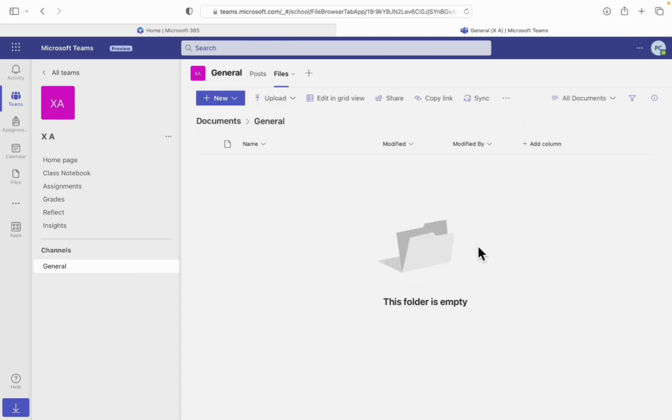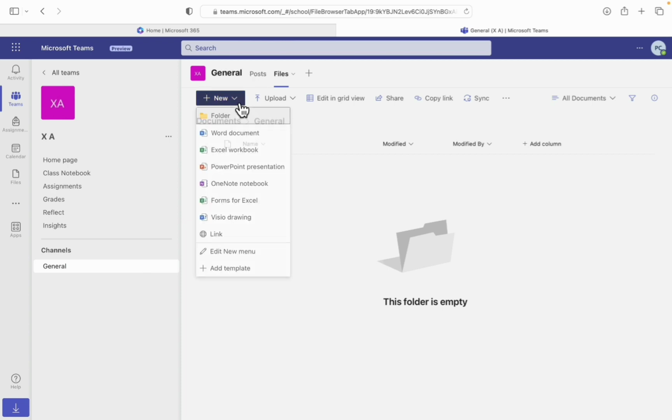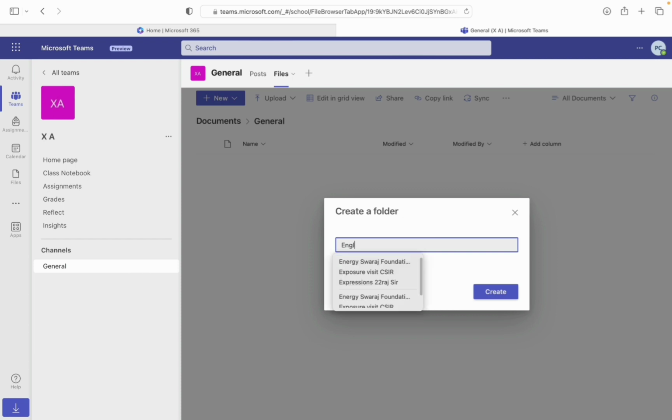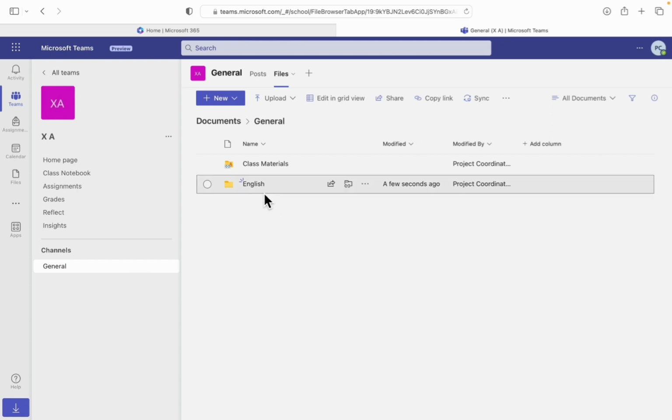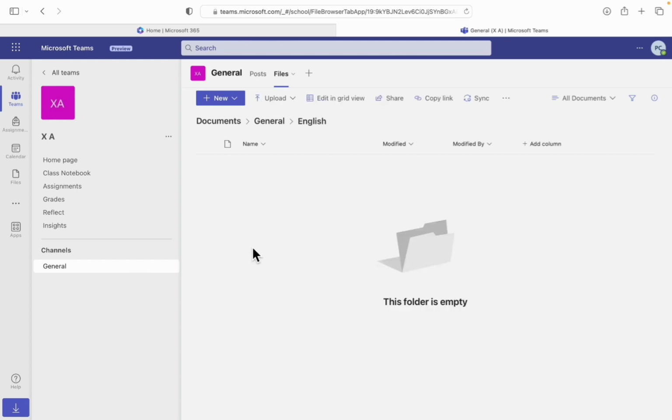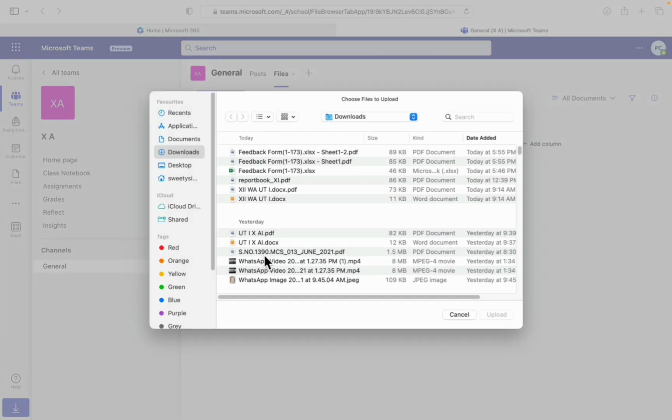we'll be able to see this kind of view. Here we can create a new folder, or we can create any kind of document, whatever we want. For now, I'm creating a folder and I'm giving the name of the folder as English. Once I click on create, the folder will be created. I can get inside the folder and I can upload any number of files, or we can upload a folder, a template, or whatever we want. I'm clicking on files. I'm uploading the class material.